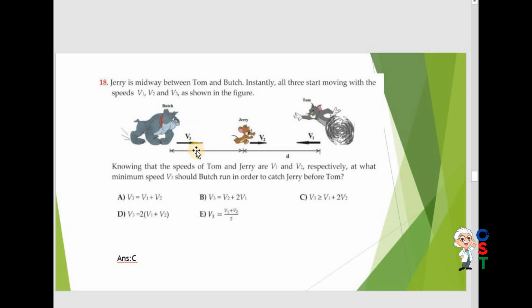So the speed of Butch must be higher, with the combination of v1 and v2, but v2 would be twice. So v3 equal to v1 plus v2 is incorrect. 2v1 is incorrect. v3 must be higher than or equal to v1 plus 2v2. It is correct.